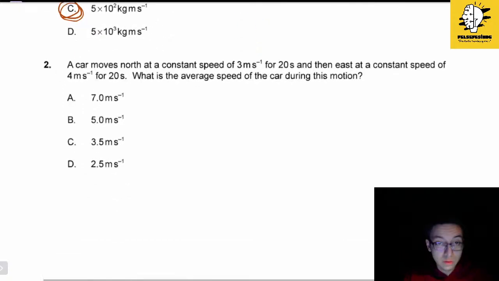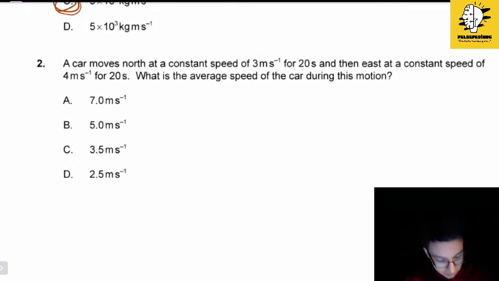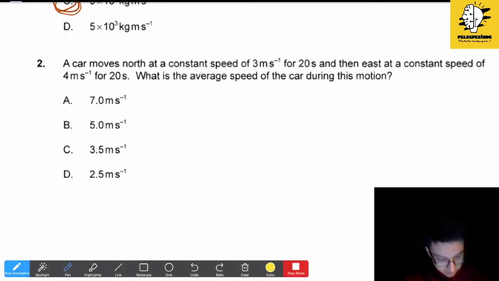Second question, do you want to go for it? Yeah, I can go for it. So it says a car moves north at a constant speed of 3 meters per second for 20 seconds, and then east at a constant speed of 4 meters per second for 20 seconds. What is the average speed of the car during this motion? So let's write this, and it says speed, not velocity. So we have to take the total distance traveled, not displacement. So let's sketch the information here.